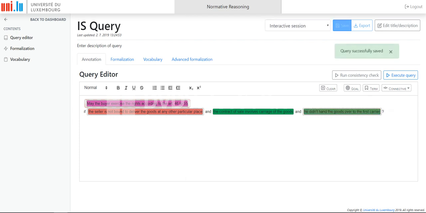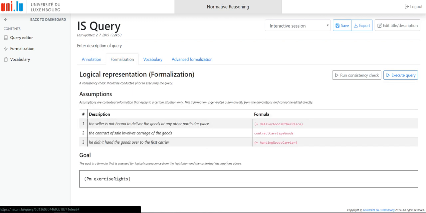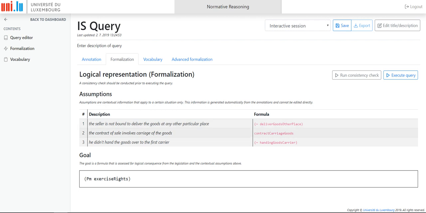So I got three terms that are the facts that happened, or just the facts in the situation, and I have got the goal that I am asking about, whether the goal is true or it is not. I can see it in formalization. So these are the assumptions. This is what happened or did not happen, and this is the goal: if there is a permission for the buyer to exercise the rights.